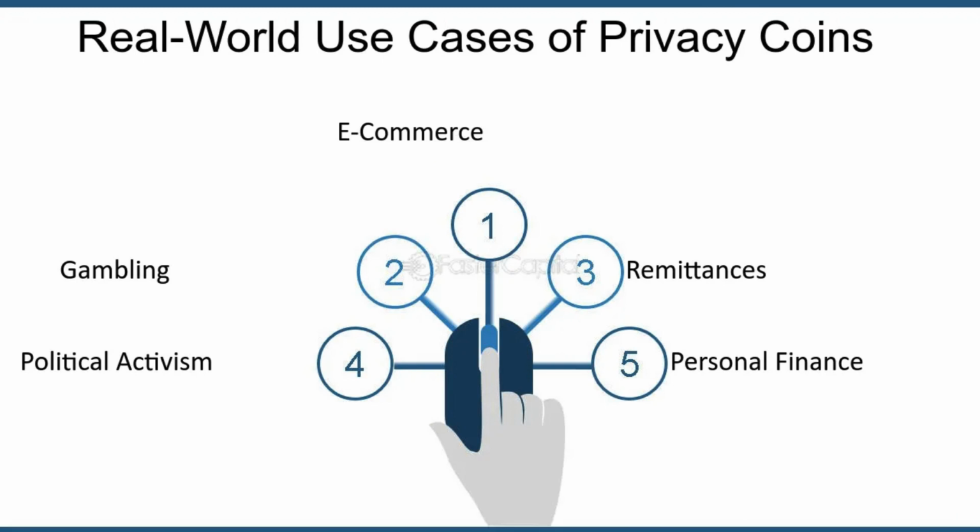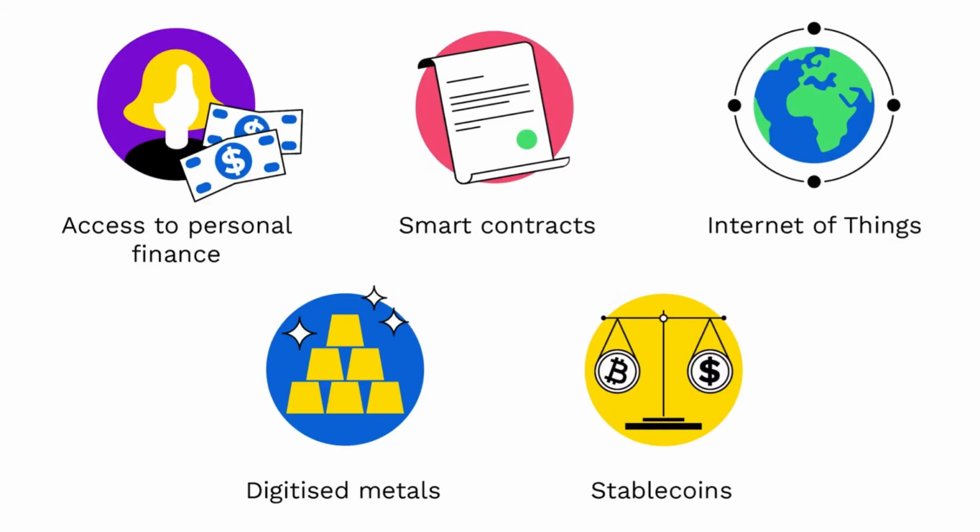3. Use cases for privacy coins. Private transactions. Privacy coins enable individuals to conduct private transactions, payments, and remittances without disclosing sensitive financial information to third parties or the public. Confidential contracts. Privacy coins support the creation of confidential smart contracts and decentralized applications, dApps, that preserve privacy and confidentiality in sensitive transactions, such as auctions, voting, or supply chain management.